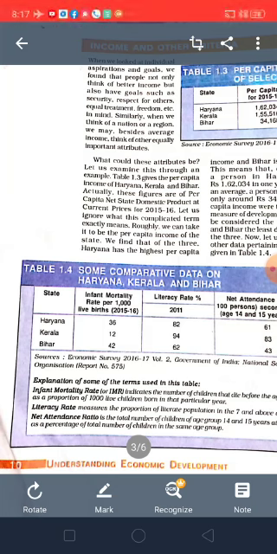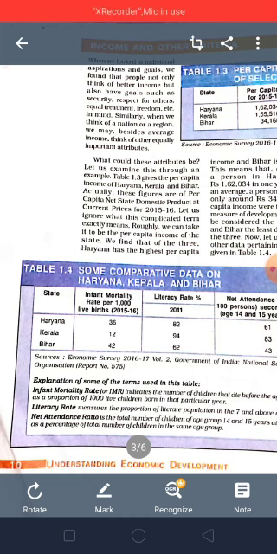Now, what is infant mortality rate? It indicates the number of children that die before the age of 1 year as a proportion of 1,000 live children born in that particular year. That is called the infant mortality rate. Means what? Per 1,000 children born, how many children die before reaching 1 year? That is called the infant mortality rate.